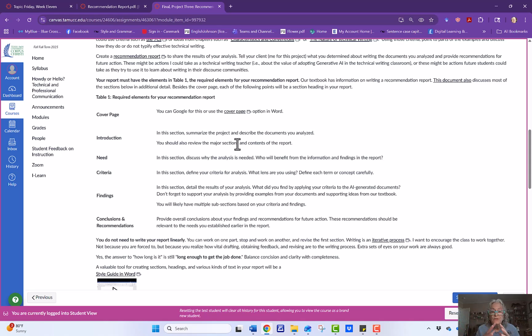So you're going to do an analysis, just kind of like you did, of comparing the two documents. You're going to write a report. It's going to have a cover page, an introduction, need, criteria, findings, conclusions, and recommendations. That's what's going to be in here.